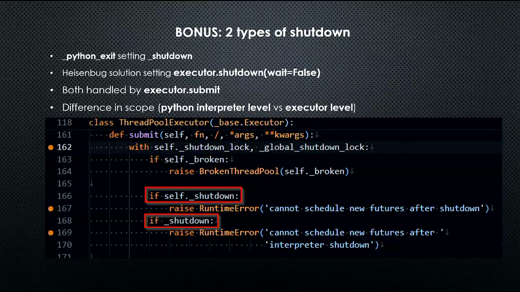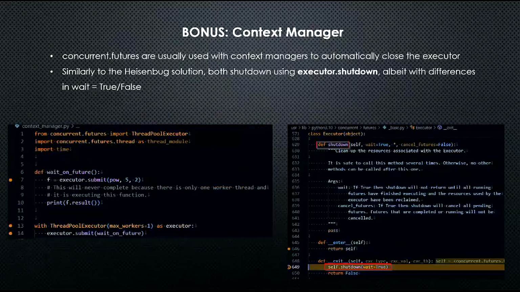So bonus is a summary of the 2 different types of shutdown. One shutdown is the interpreter level shutdown. It's in Python exit, which you saw during my debugging. The other type of shutdown, you also saw it, is the executor's shutdown. It is of a smaller scope than the interpreter's shutdown. There are 2 different shutdowns here.